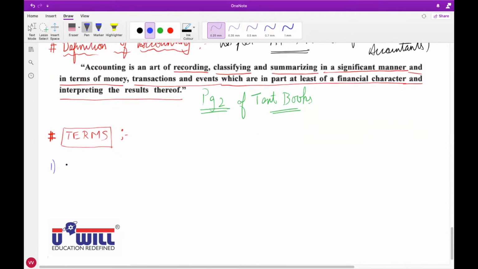But one term we have already understood yesterday, we take it up: business transaction, or simply transactions. They are also called transactions, or they are called business transactions. All of you write down its meaning.